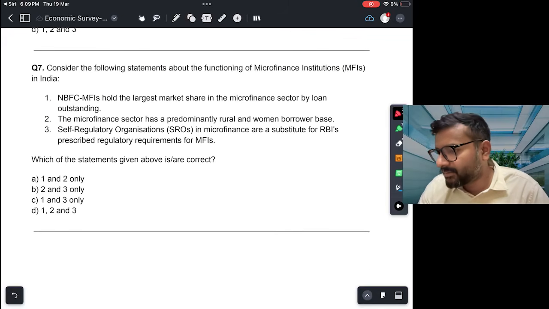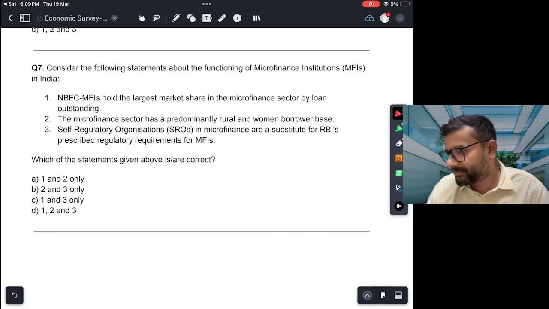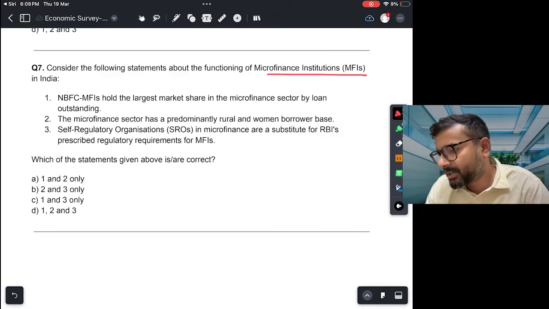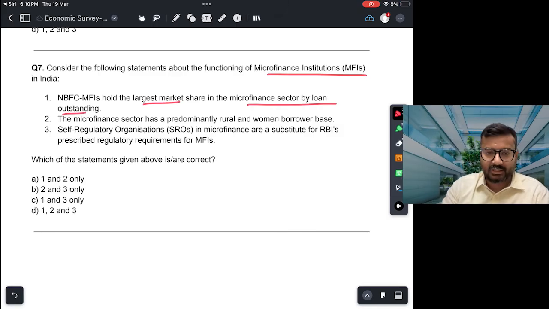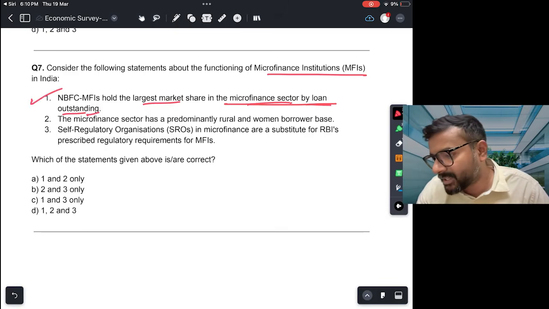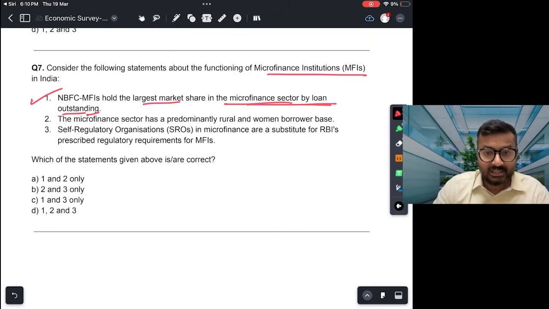Next question. Consider the following statements about the functioning of microfinance institutions in India. NBFC MFIs hold the largest market share in the microfinance sector by loan outstanding. All right. सबसे ज़्यादा share MFIs का है. This in fact is correct. Okay. The MFIs in fact have the largest share in the microfinance sector by loan outstanding. So this is correct. Microfinance sector has a predominantly rural and women borrowers base. So this again is correct.